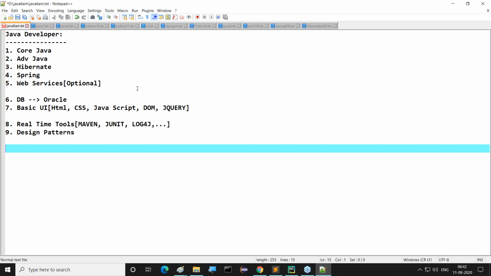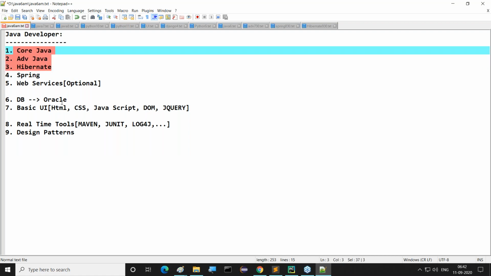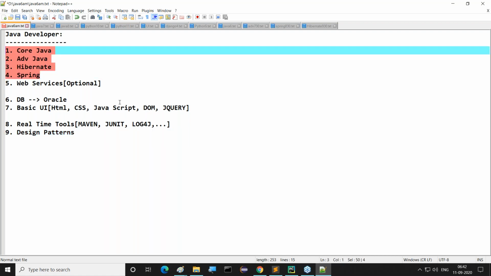Moreover, nowadays outside, 90 to 95% of projects are going on with the Spring framework at minimum. But if you want to know the Spring framework, we should know all these things. Because of this reason, these four are mandatory nowadays if you want to see your career on the Java side. All of you understand it clearly now. This is the Java side if you want to go there.